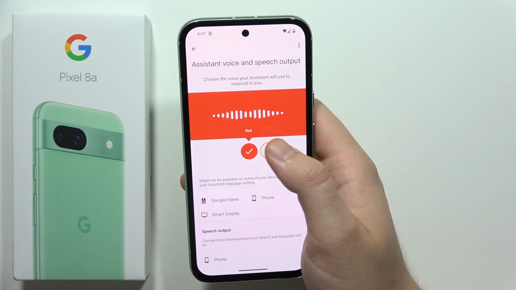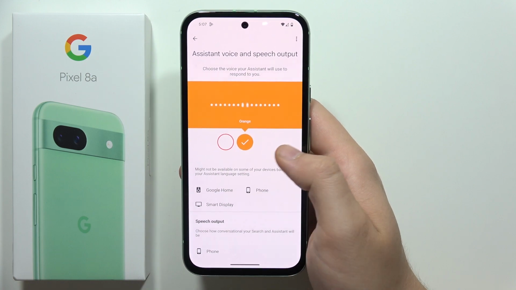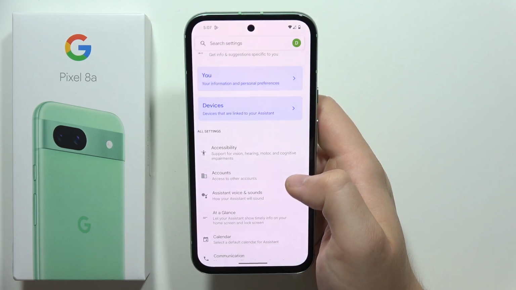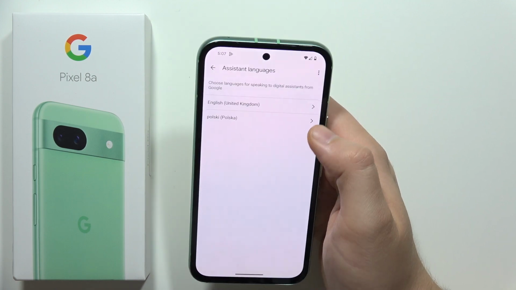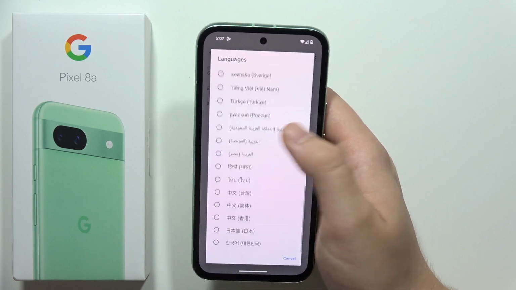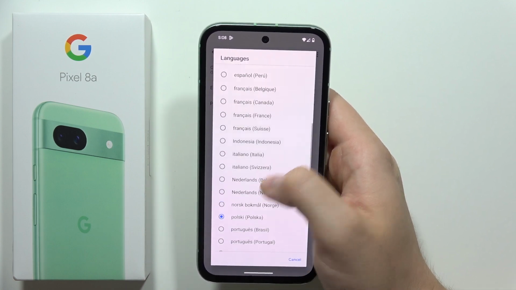There's the first one, like this voice, and there's the second one. For some reason, I only got two voices. But I really believe that it's because I just set the Polish language. So maybe if I try to set the English from United States.